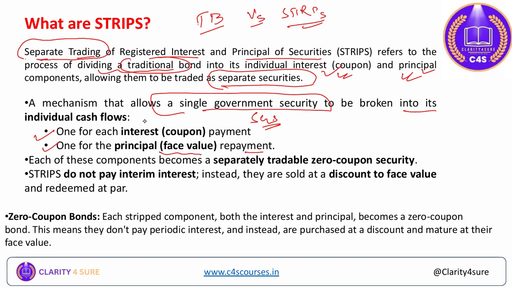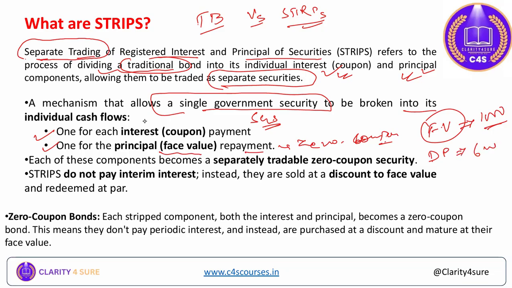So you know, this is all about the zero coupon bonds concept, right? If the face value of that particular security is ₹1,000, then it will be bought at a discounted price of 600 suppose, and after the maturity, on the day of maturity, you will get the face value, that is 1,000 rupees.